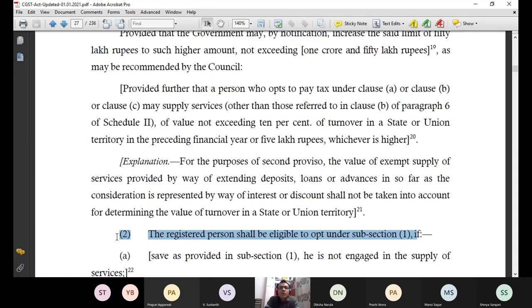It doesn't mean that I can opt for composition levy scheme until I check whether I am fulfilling all other criteria or not. So that is why I need to refer section 10 subsection 2, that who can opt or who cannot opt. So let me simplify the language directly, and let me tell you who cannot opt for composition levy scheme. So I will simply explain now section 10 subsection 2.